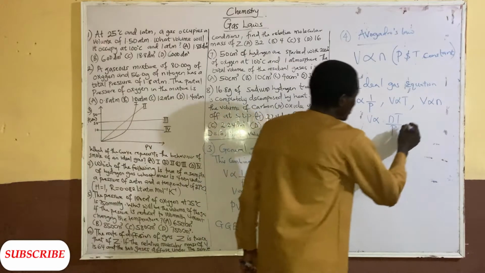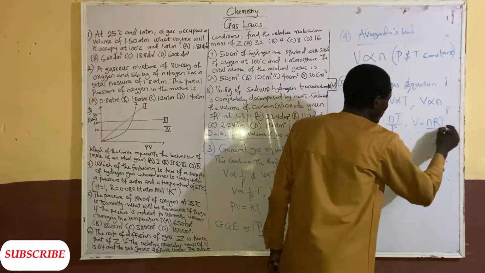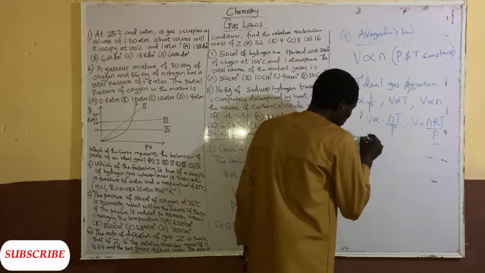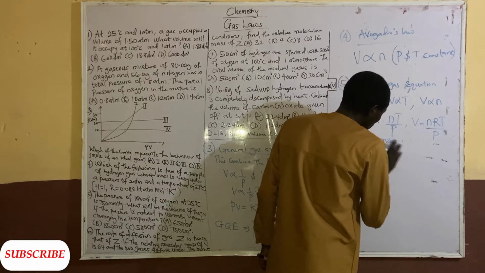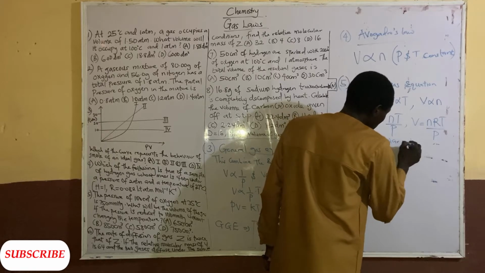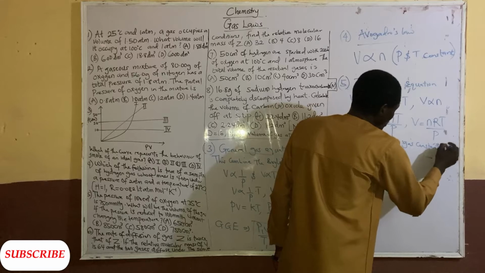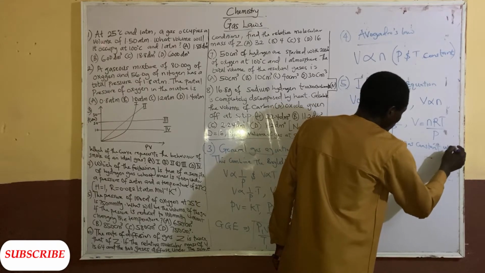So we have V equal to RnT over P, where R is the molar gas constant.